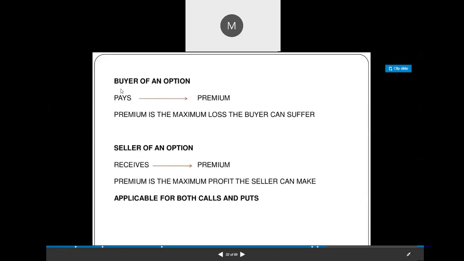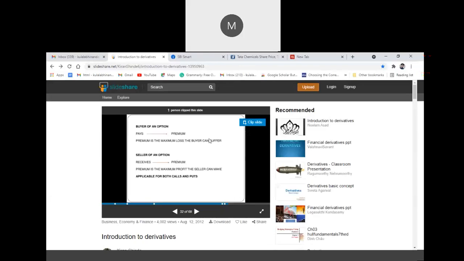This is the buyer of an option. If you buy the option, then you have to pay the premium amount. So premium is the maximum loss for the buyer. And if you sell, the seller receives the premium, and premium is the maximum profit for the seller. Now we'll understand how this takes place in the stock market, in the real market.